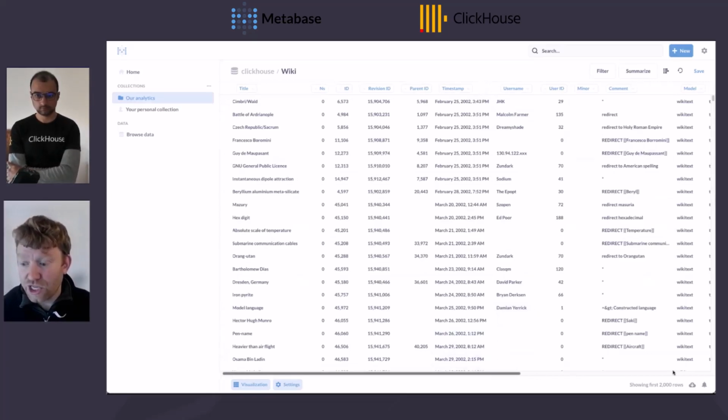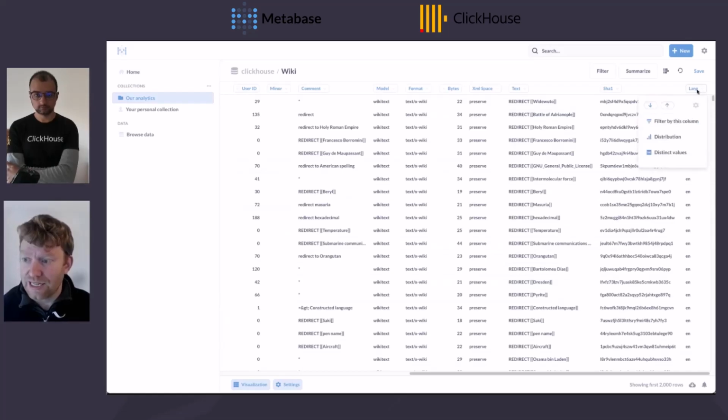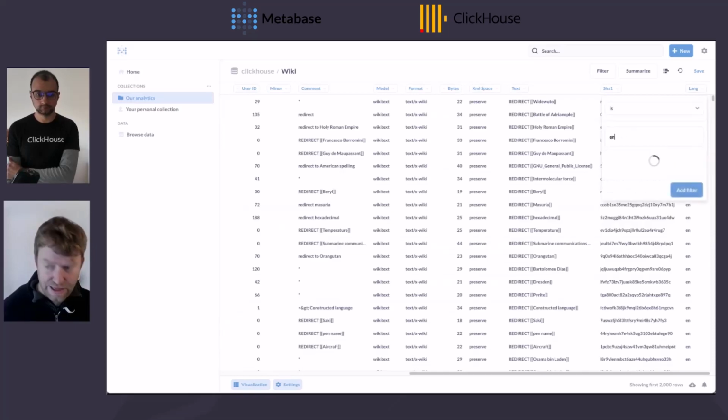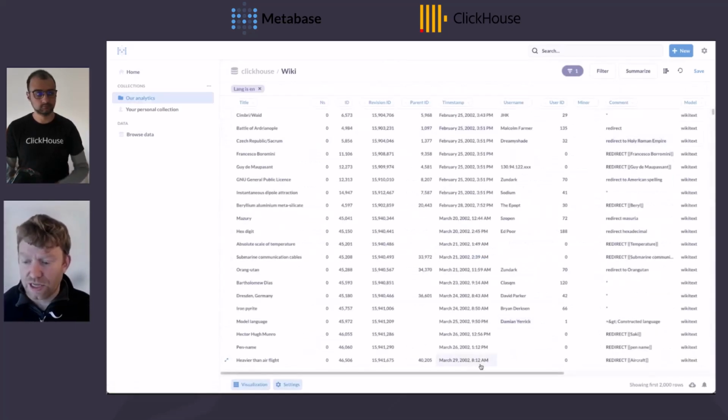So I should say that I have every page on Wikipedia for 15 languages. So the first thing I want to do is just restrict this to English. To do this, I'm just going to select the lang column, filter by the column, and then select is, and then the value English. So that restricts us to all the English pages.